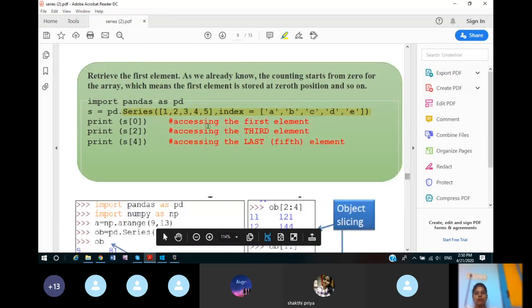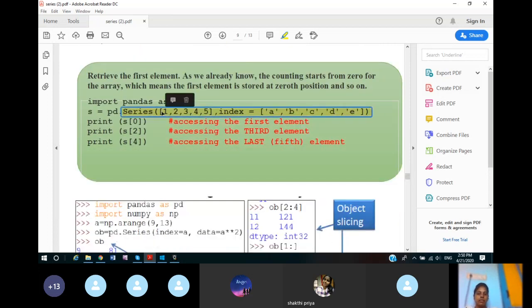If you want to access a particular data in the series, you can access it using its index. In strings also we access elements of the string using indexes. In a list also we access elements of the list using indexes. In a dictionary we use keys to access data values. So here we can use these indexes to access these data values. For example, if you want to access the data value 4, you can use its index, that is D.